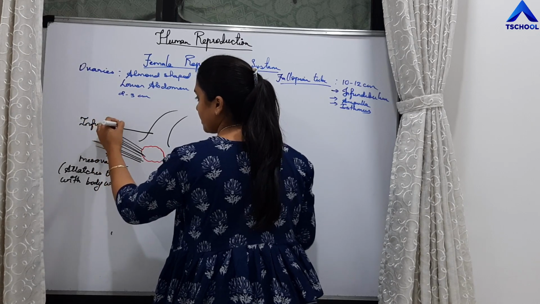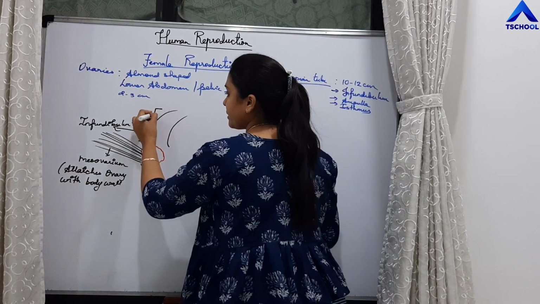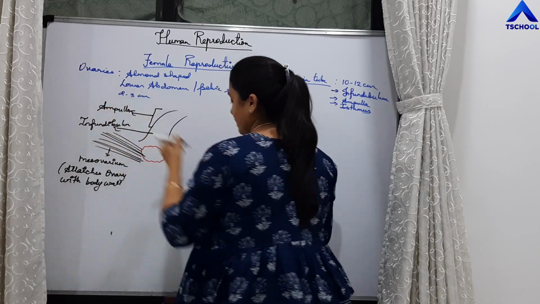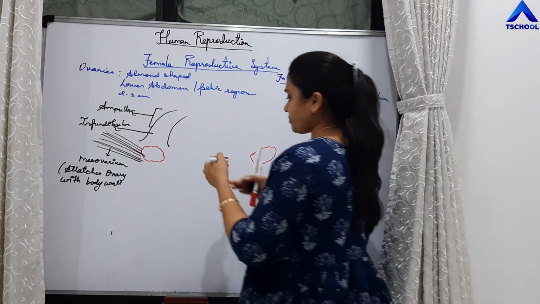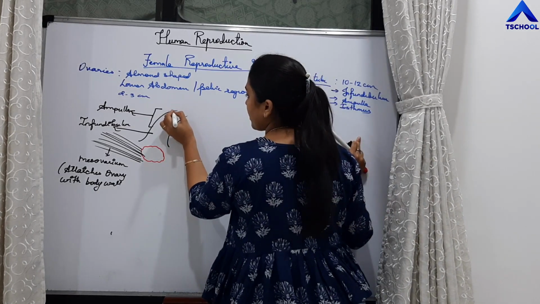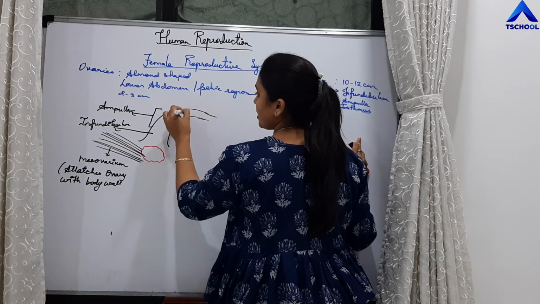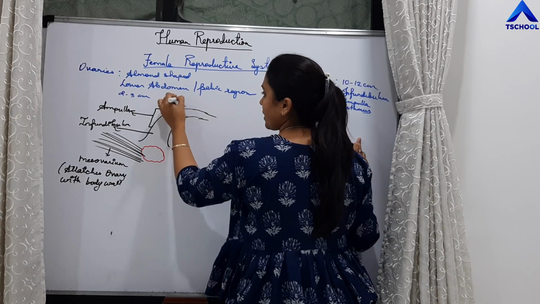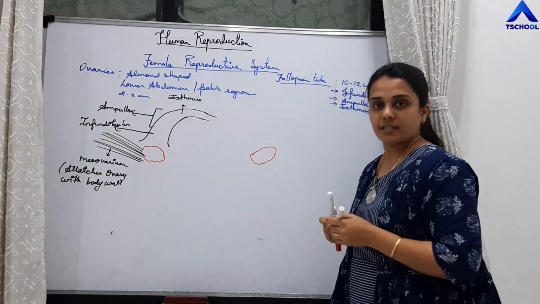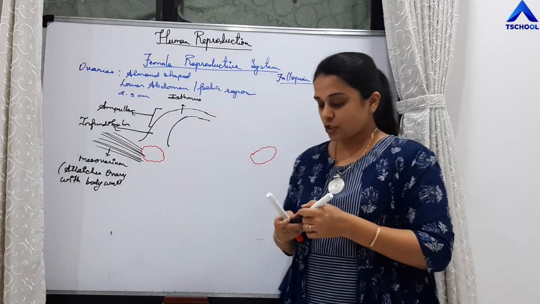Then the next part is ampulla. And then comes the region which is called as isthmus. So then comes a narrow tube-like structure. This structure is called as isthmus. This is clear, right? So these are the parts of the fallopian tube.